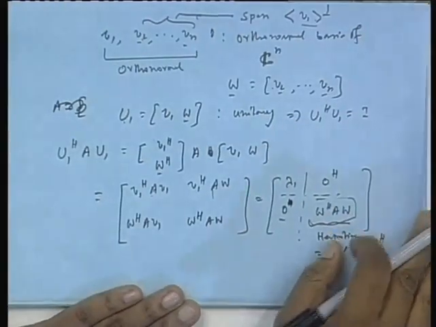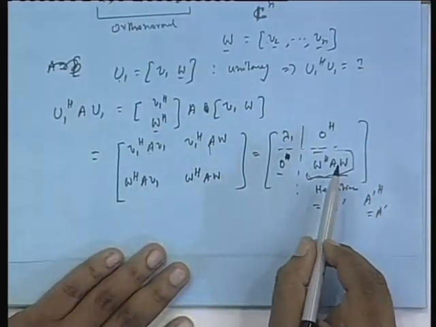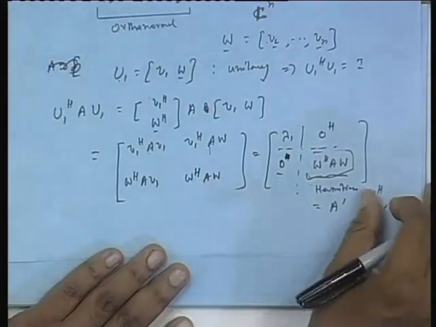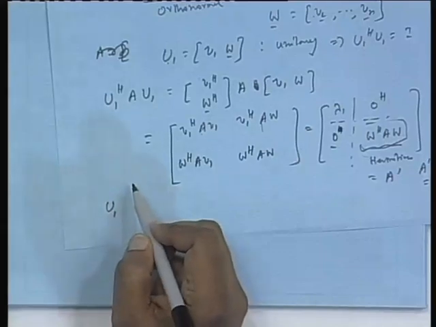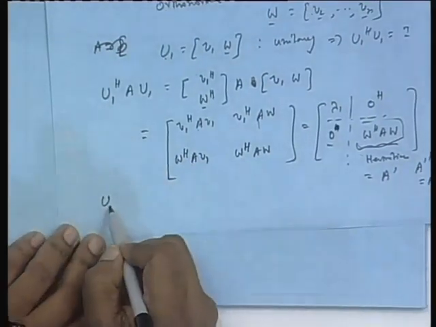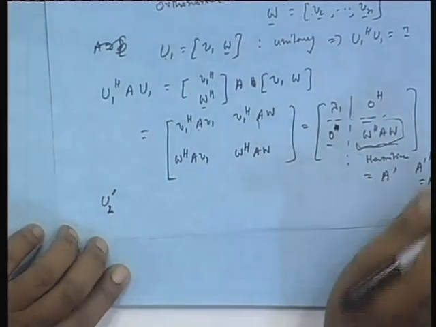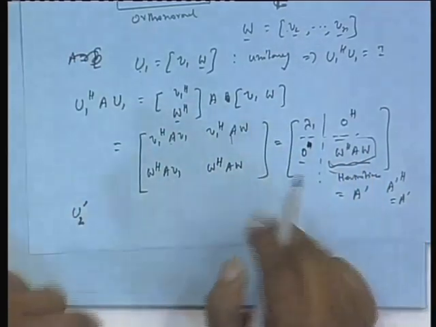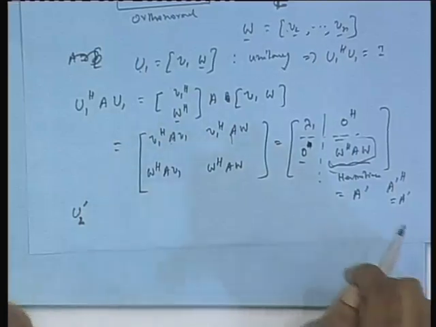So, since now we concentrate on this A prime, whatever we have done so far, the same approach we can apply on this A prime, but this time the vector space is C n minus 1, because the dimension of this matrix is n minus 1 cross n minus 1. So, we can construct again some u 1 prime, we can construct some u 2 prime, in the same way for this Hermitian matrix, but they are all dimension n minus 1. If it is a vector, length is n minus 1, if it is a matrix n minus 1 cross n minus 1.